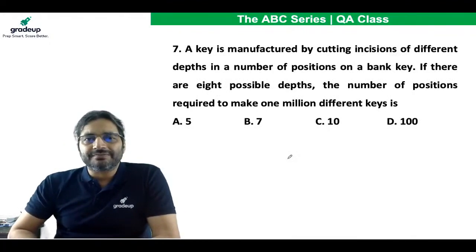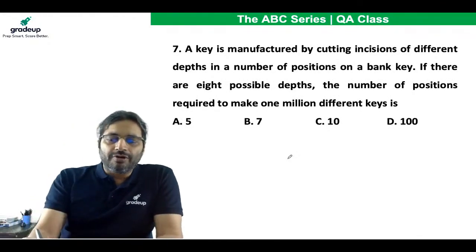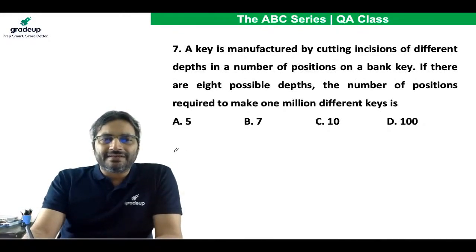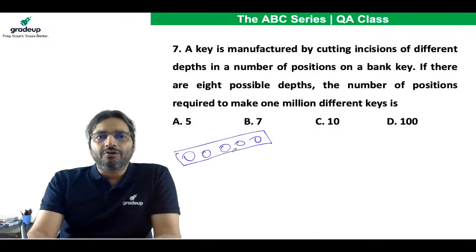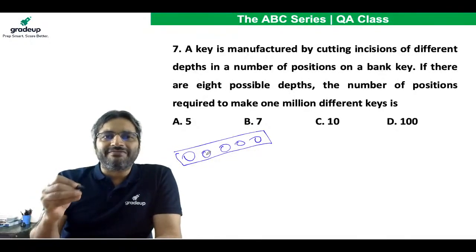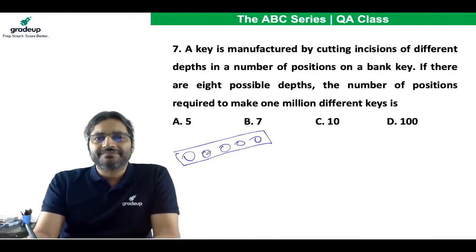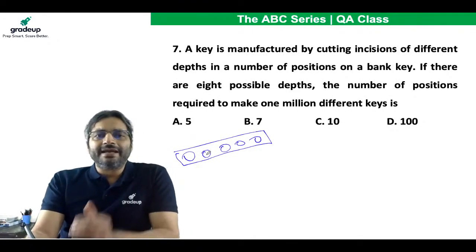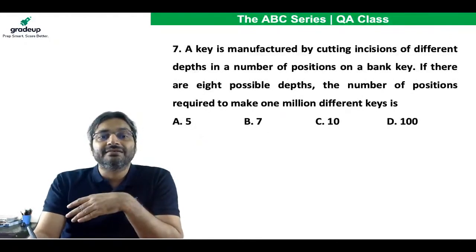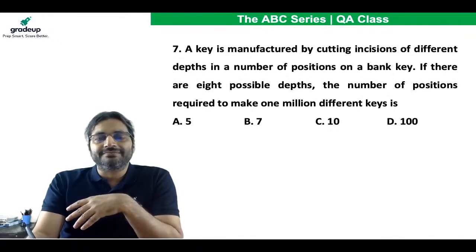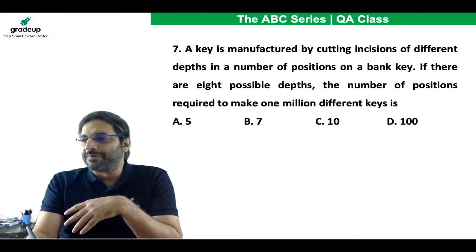A very simple question. Don't you see that in keys, you have many positions, and in all those positions there can be different kinds of incisions, and there are 8 possible depths. There are 8 possible depths for each and every place. So the number of positions required to make 1 million different keys. 1 million is 10 lakhs, 10 to the power 6.